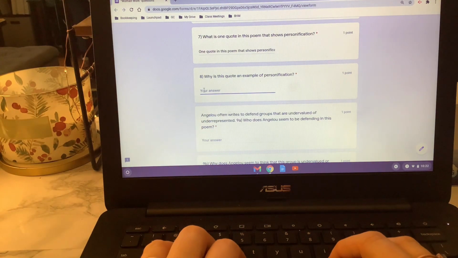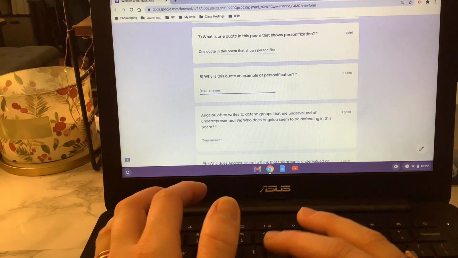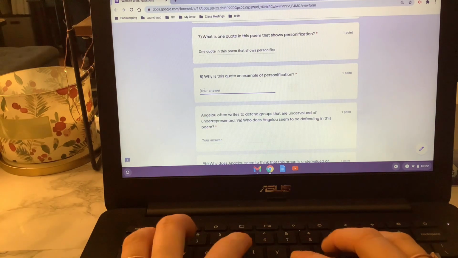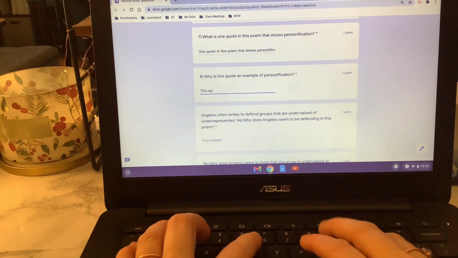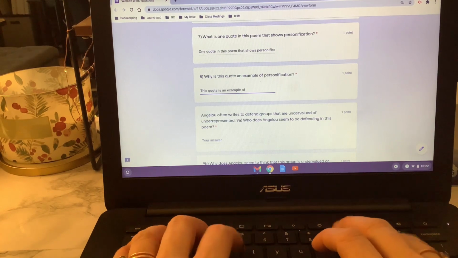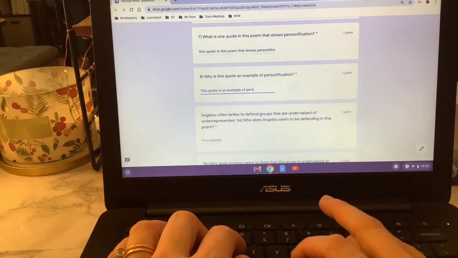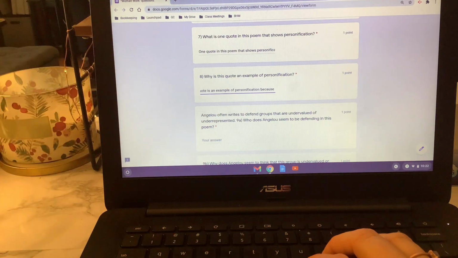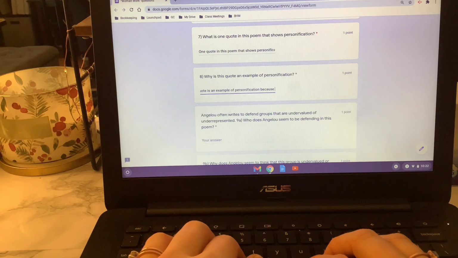So 8, why is this quote an example of personification? So remember, we want to be looping the quote and the definition of personification into our answer. So this quote is an example of personification because, so we've restated the question. So you have to think about what is happening in your quote, okay?